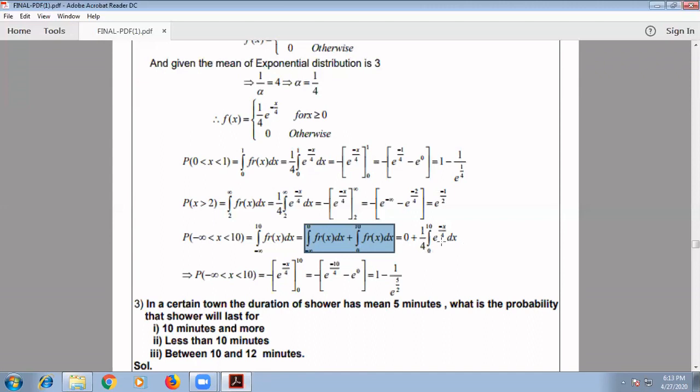Now you can integrate this. 1 by 4, 1 by 4 get cancelled after integration. The minus sign remains. So minus of e to the power minus x by 4, from 0 to 10. It will be equal to minus of e to the power minus 10 by 4 minus e to the power 0. So that will be equal to e to the power 0 value is 1, minus into minus becomes plus. So 1 minus e to the power minus 5 by 2. So it can be written as 1 divided by e to the power 5 by 2.